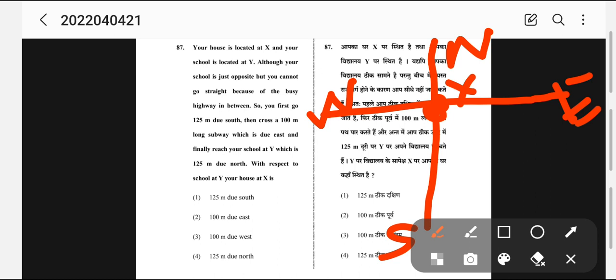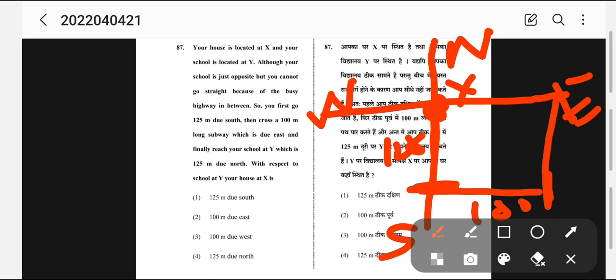See, your first stop was 125 meters south. Then cross the 100-meter long subway due east. So east is this direction, friends. Your second stop was 100 meters. And finally you reach your school, which is 125 meters north. So you have reached here. This is your school and this is Y.